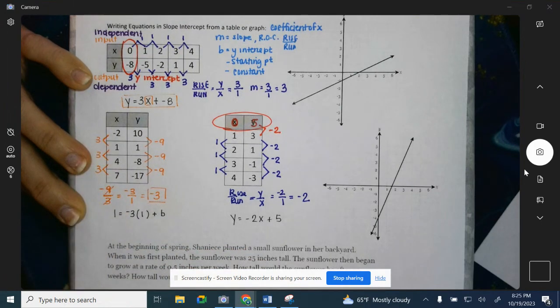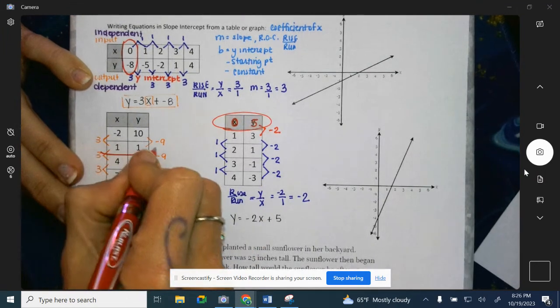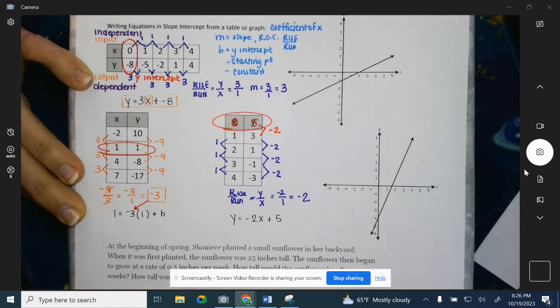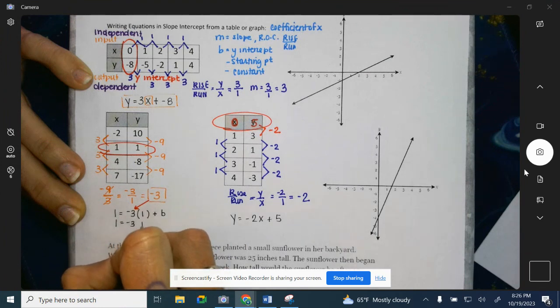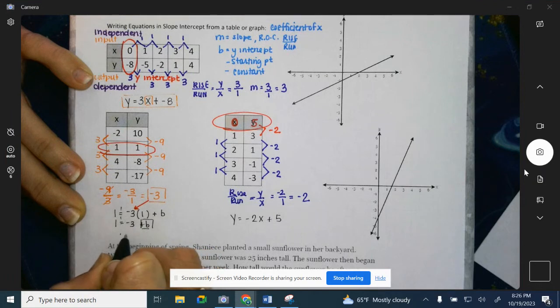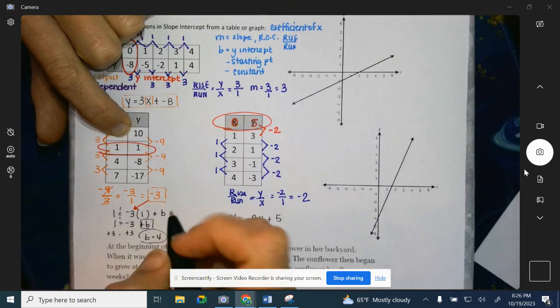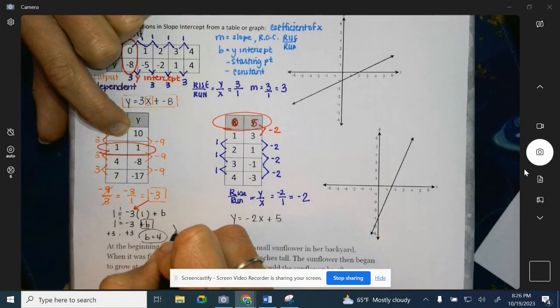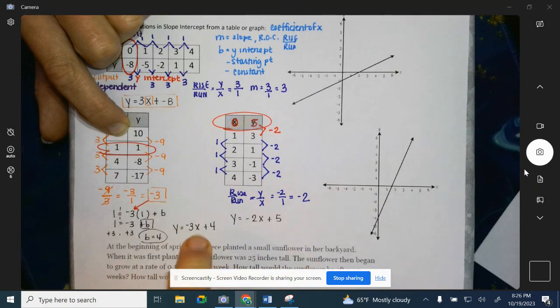So I can use tables to do the same thing. So again, this was just our slope, and I'm using this coordinate (1, 1), and I'm going to solve for b. So 1 equals negative 3, because negative 3 times 1 is negative 3. We're going to grade divide, solve for b. That's a negative 3. Add 3. So b is going to equal 4. All right. So then in that case, we have our slope and we have our y-intercept. y equals negative 3x, don't forget your x, plus a positive 4.